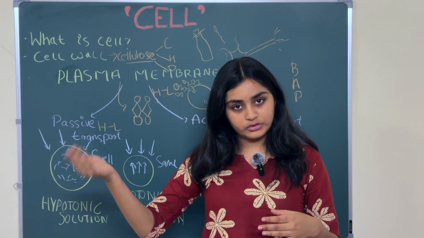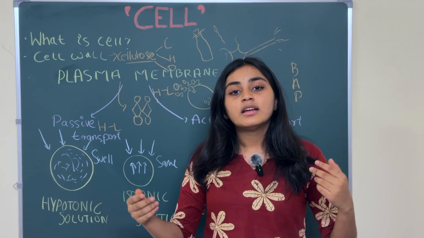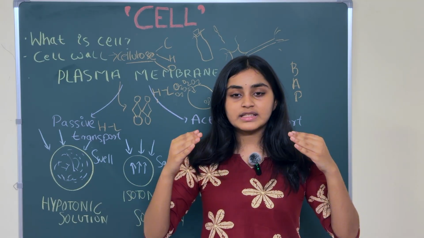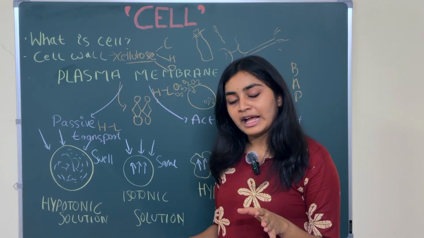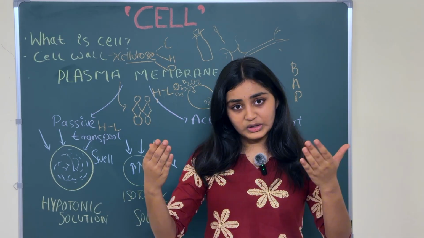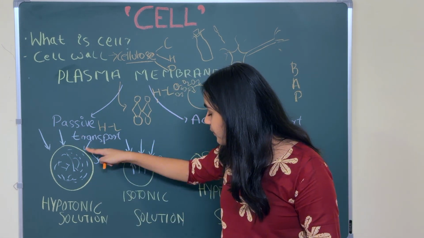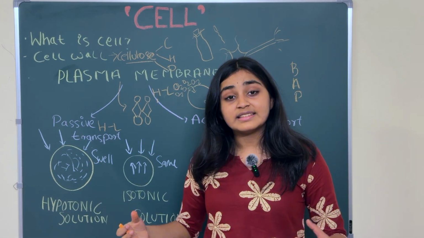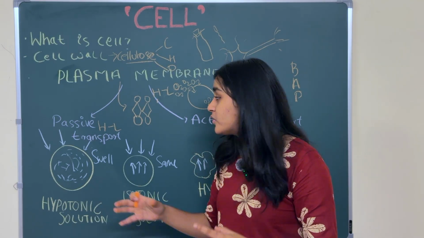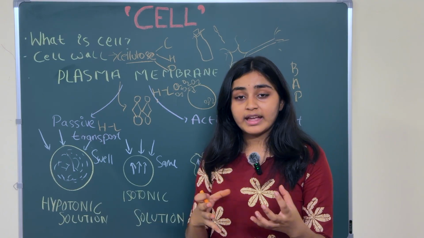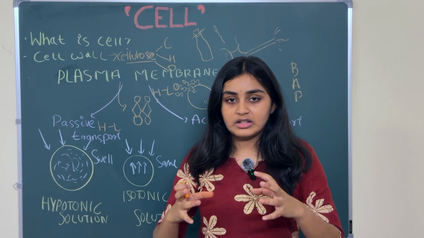The plasma membrane works both ways, moving water inside from outside and outside from inside. When the water is more outside, it comes inside. When the cell absorbs more water, it will swell and become bulgy.